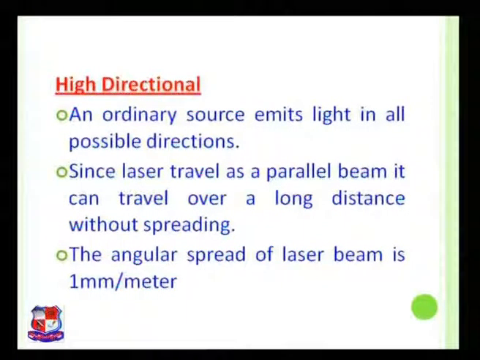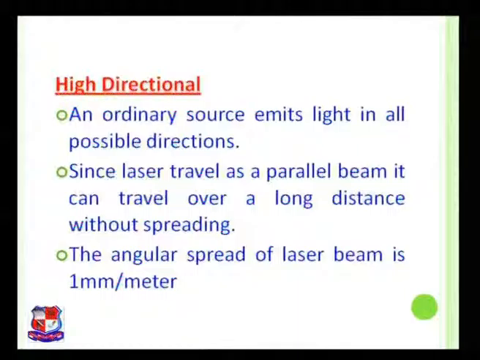Whereas it is not possible in laser, because laser is traveling in a particular parallel beam because it is coherent in nature. It can travel over a long distance without spreading. You can observe in normal light, that normal light can spread all over and it cannot travel to a longer distance. But due to less spreading of laser, it can travel to a longer distance. Let us move towards the last point.